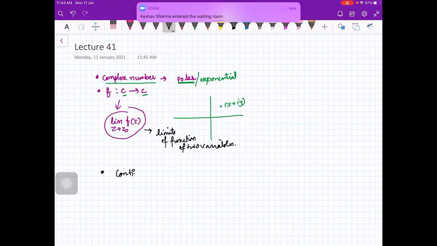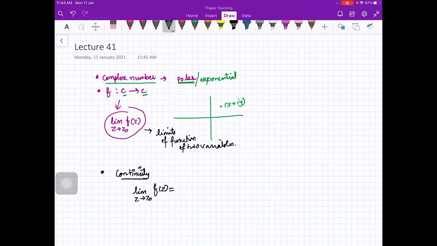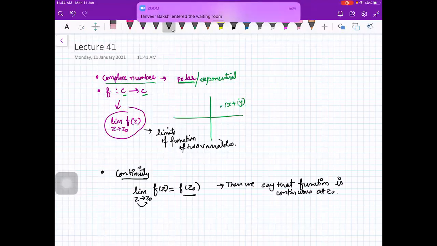From today's lecture, we'll continue with continuity of a complex valued function. Continuity means that limit as z goes to z naught of f(z) is f(z naught). Same definition. If the limit of a function as z approaches z naught is equal to the value of the function at that point, then we say that the function is continuous at z naught. And then the next thing is differentiability.